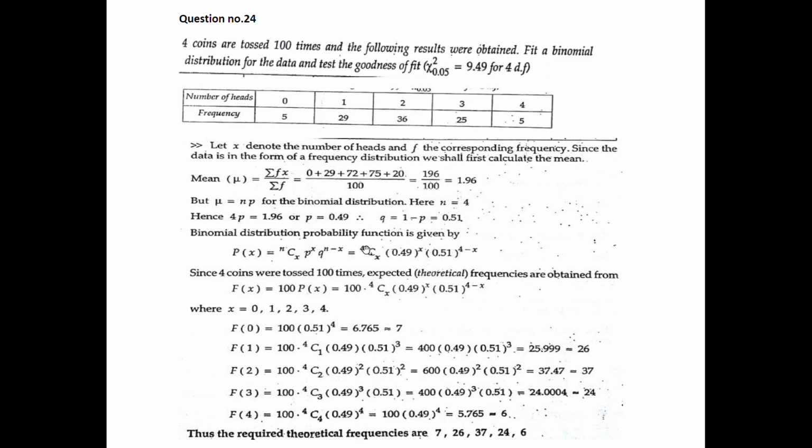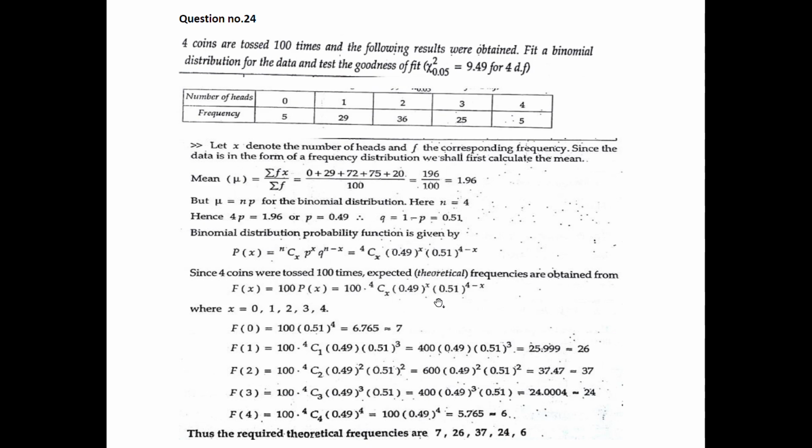The binomial distribution probability function is given by, this is from the definition of binomial distribution, p of x is given by nCx p^x q^(n minus x), where n is 4, p is 0.49 power x into q is 0.51 power n minus x, so 4 minus x. As the 4 coins are tossed 100 times, the expected, meaning theoretical, frequencies are obtained from f of x is equal to 100 times p of x.